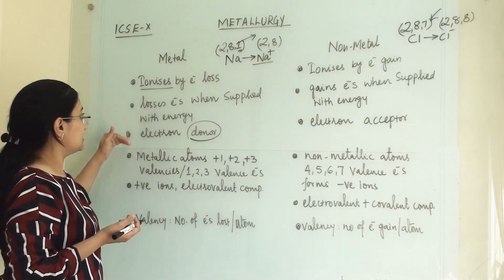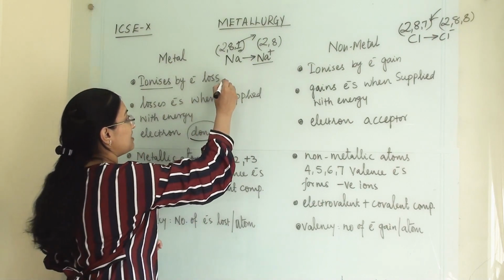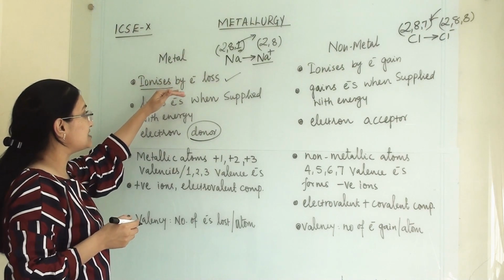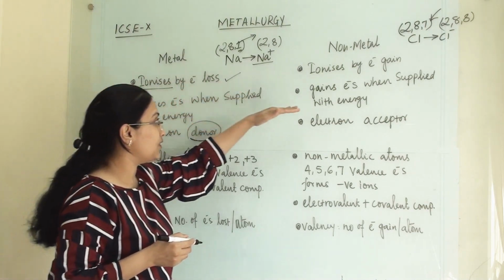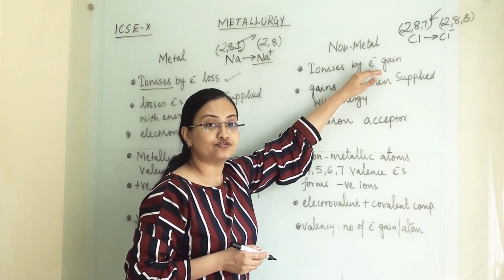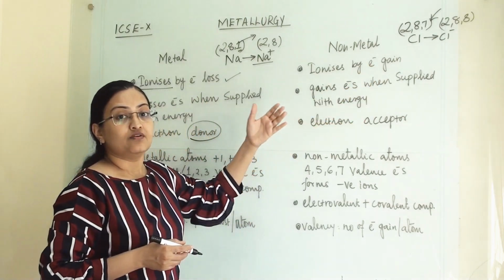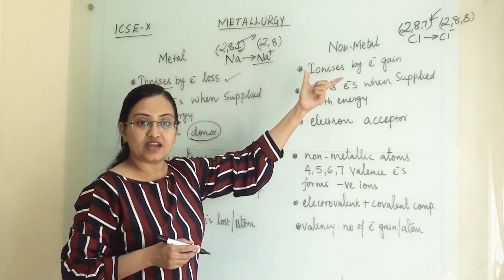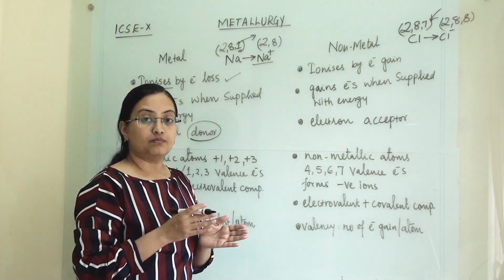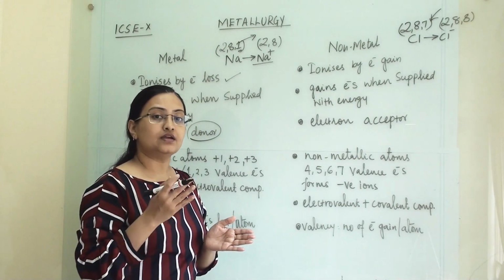So from this, the reason can be asked like metallic elements ionize by electron loss, whereas non-metallic elements ionize by electron gain. Then we need to write this one example and show how they are forming ions by accepting electron or by donating electron.